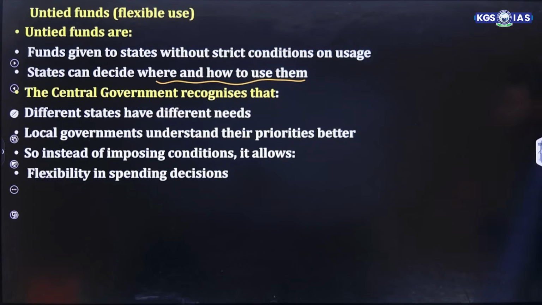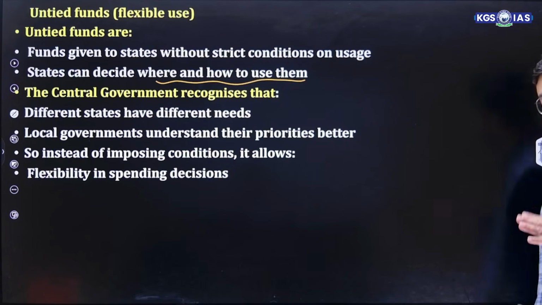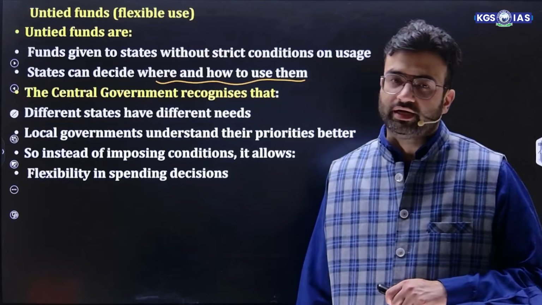The central government has this in mind: different states have different needs, and local governments understand their priorities better. So instead of imposing conditions, there must be flexibility in their overall spending decisions.